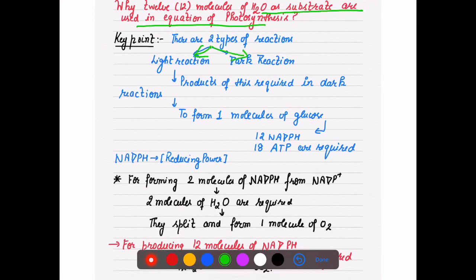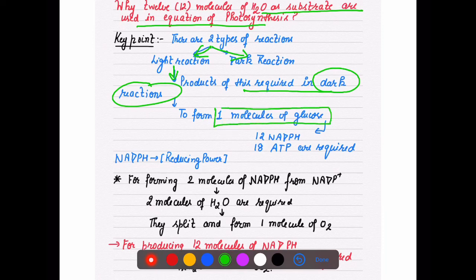So the products of the light reaction are required in the further reaction, that is the dark one. One molecule of glucose is formed if you spend 12 NADPH and 18 ATP. So it is clear that the reducing power NADPH we require is 12, and ATP we require is 18.